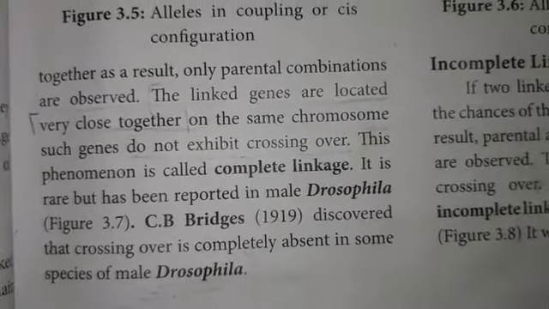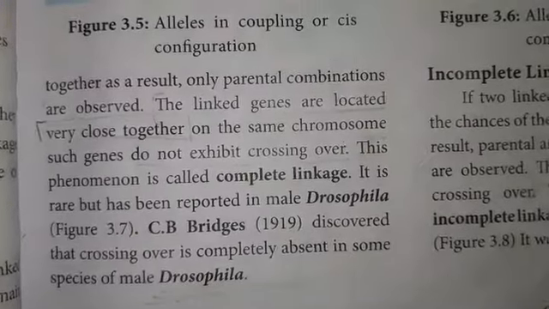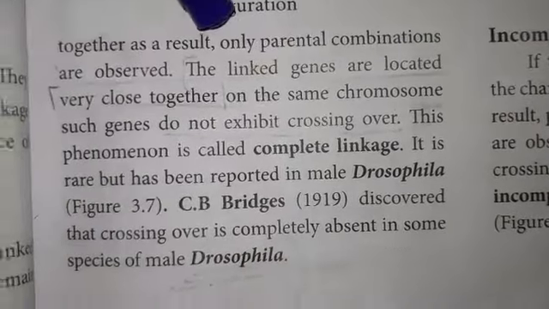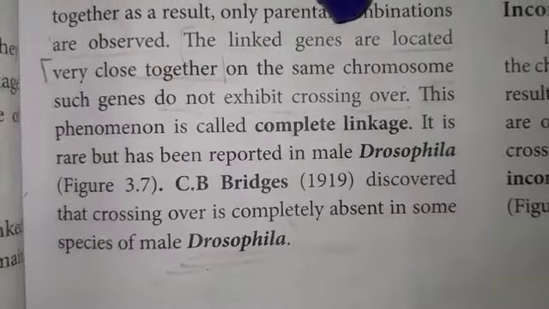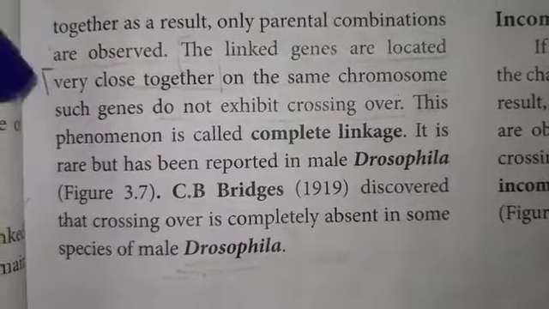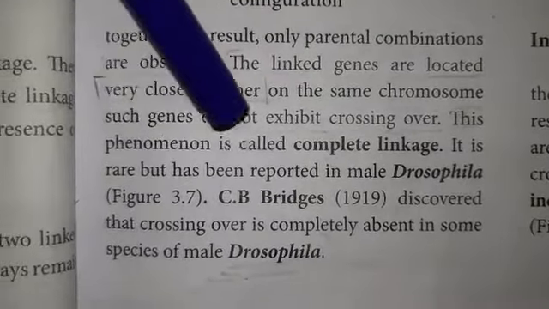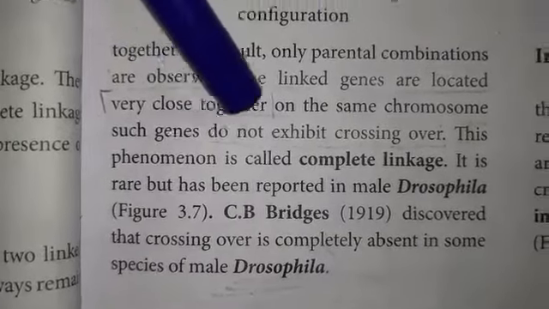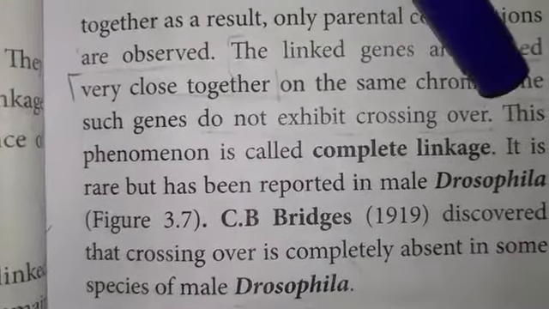So what does complete linkage mean? If the chance of separation of two linked genes is not possible, those genes always remain together. As a result, only parental combinations are observed, but the linked genes are located very close together on the same chromosome. Such genes do not exhibit any crossing over. Here there is no new combination of characters. This phenomenon is called complete linkage.